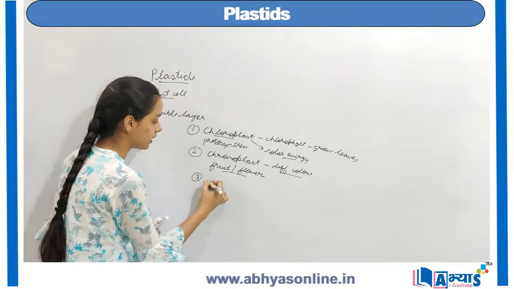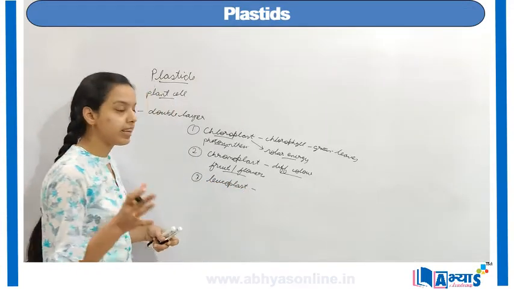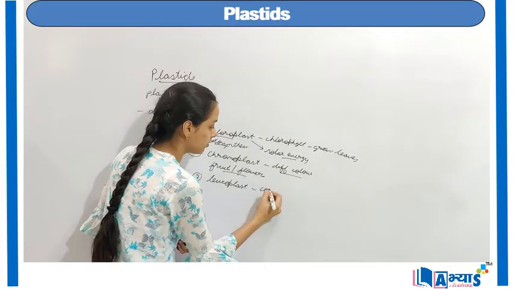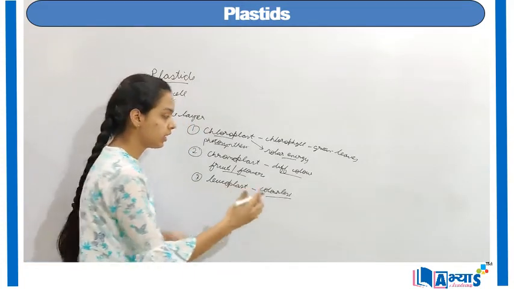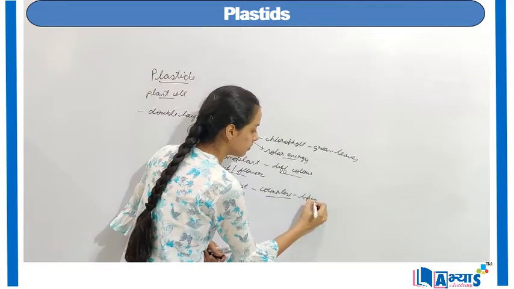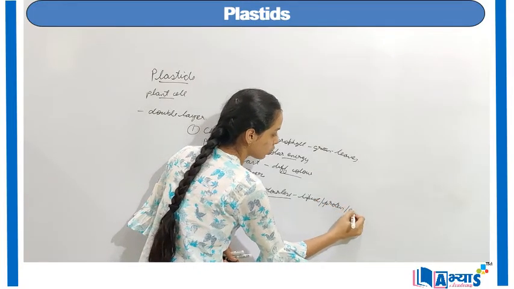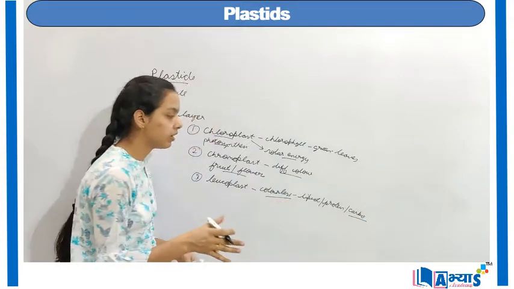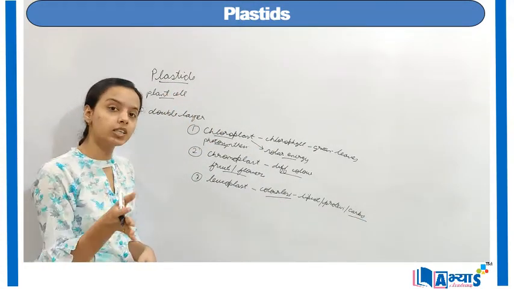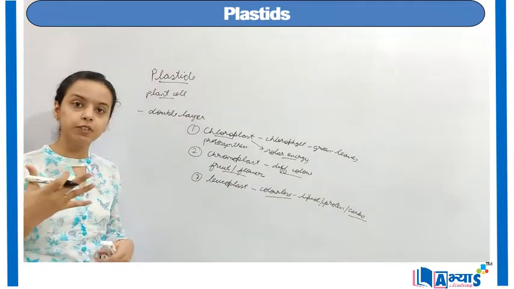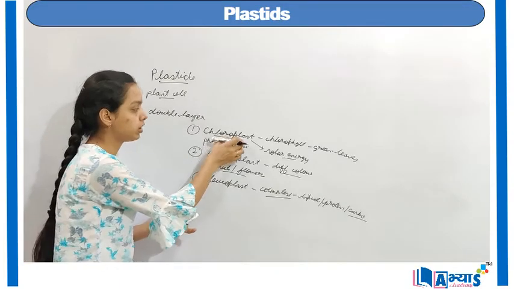The third category is the leucoplast. Leucoplasts are actually colorless substances. They are colorless, and they are colorless because they need to store the fats, they need to store the lipids, they are used to store the proteins, or used to store the carbohydrate. Now when the plants prepare their own food, they produce it in the form of starch, and starch is a type of carbohydrate. So the excess food is stored in the form of leucoplast, and the food is prepared with the help of the chloroplast.